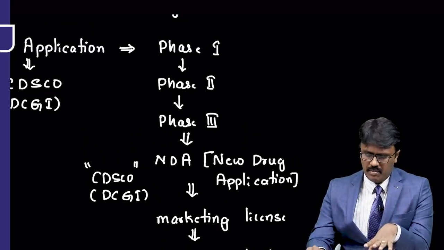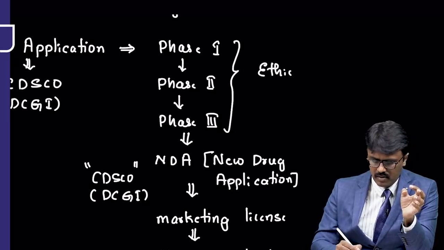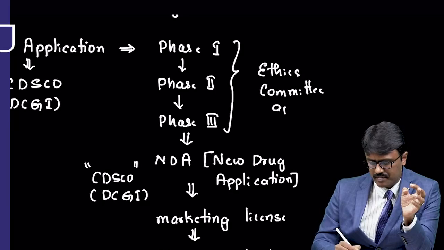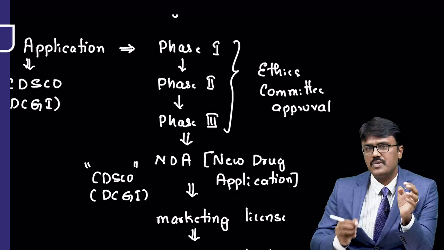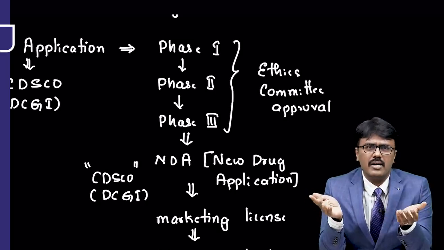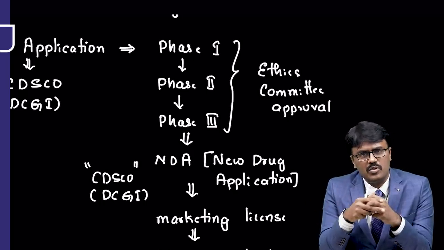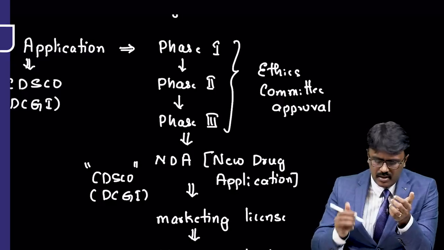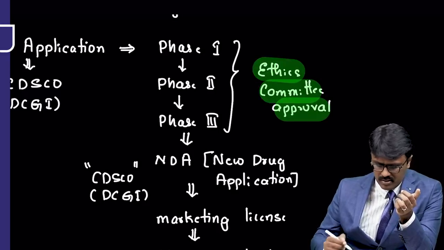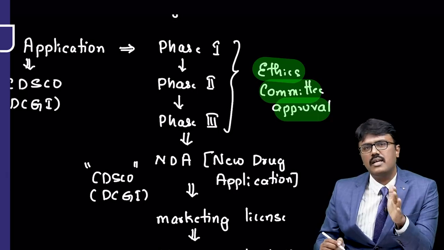and then phase 4. Remember, when you are doing phase 1, phase 2, phase 3, for all of these you require an approval from a committee called Ethics Committee Approval. This is the committee which will see whether the trial is important or not. For example, if you want to keep a human being inside a refrigerator and see how many hours later he will die, should we approve that trial? No. That part of ethical consideration is taken care of by this committee. Do we require this for phase 4 clinical trial? Ethics committee approval is not required. That is one of the important questions they keep asking you.